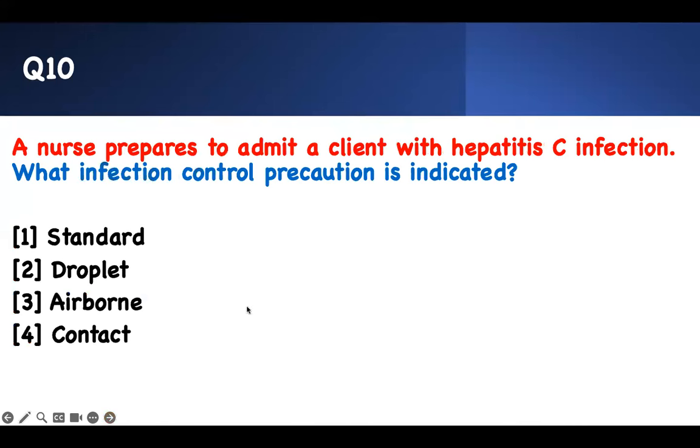And the last one: the nurse is preparing to admit a client with hepatitis C infection. What infection control precaution is indicated? People always make the mistake about this. Hep C, Hep B, they are all standard precaution because they're bloodborne or sexually transmitted, right? If you're sitting there and I'm taking care of you, there's no airborne, there's no droplets. I'm not going to get infected from that, unless there's a cut and I'm going to touch it, so I have to be careful about it. But the infection control protocol for hepatitis C and B is always standard precaution. So what we're going to check: standard.